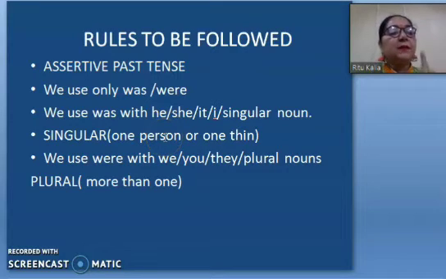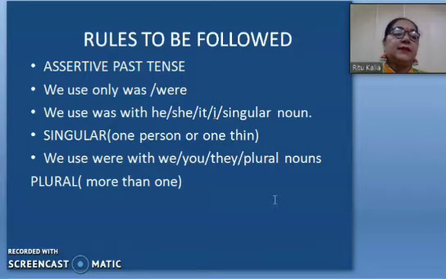Only one. Singular means one, right? But if I am using were, then I'm using it with the plurals. You know, we, you, they, and plural nouns. Plural means if it is 2, 3, 4, 5, and many more. I hope it is clear to you.